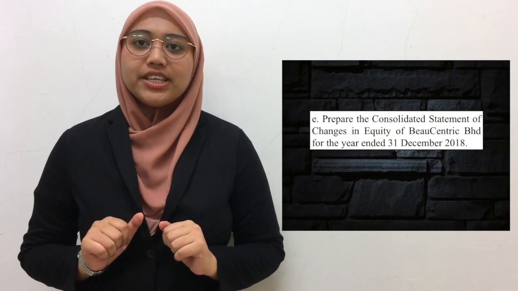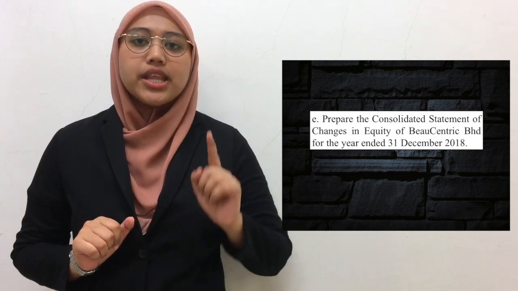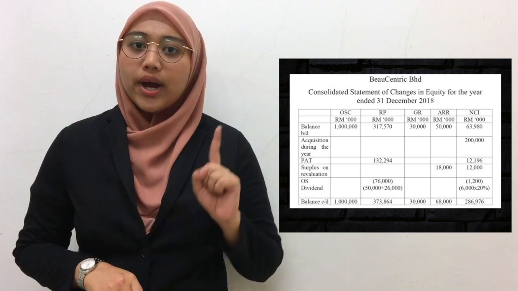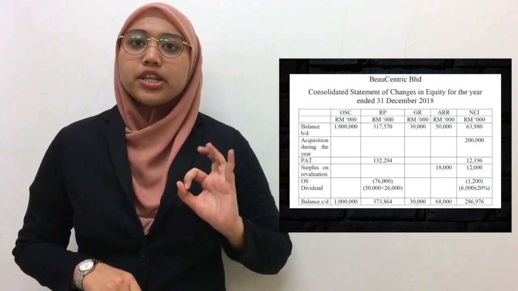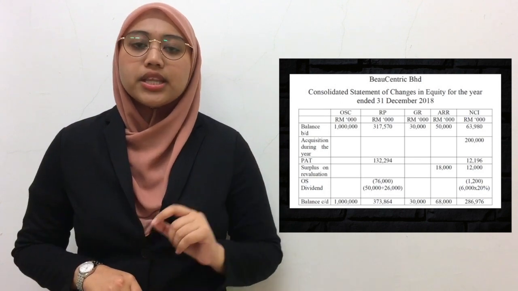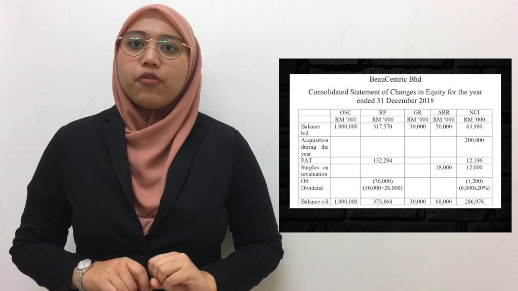Hi, we meet again. So I will explain to you and show you our consolidated statement of changes in equity of Bureau-centric Berhad for the year ended 31st December 2018. For balance brought down for OSC is 1 billion. For retained profit is 317,570 million. For general reserve is 30 million. For ARR is 50 million and for NCI is